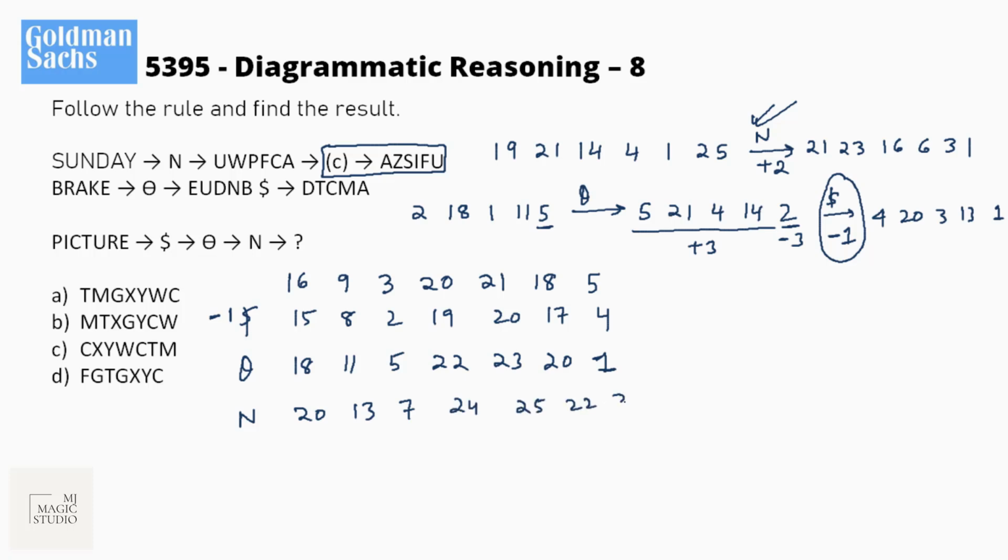Let's convert this into alphabets. 20 is T, 13 is M, 7 is G, 24 is X, 25 is Y, 22 is W and 3 is C. TMG, XY, WC. TMG, XY, WC, that is in option A.